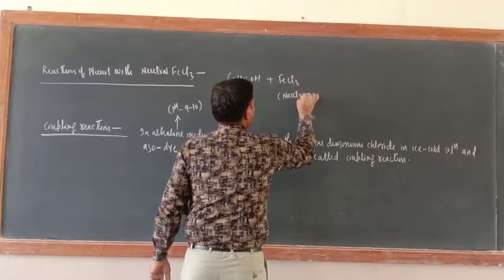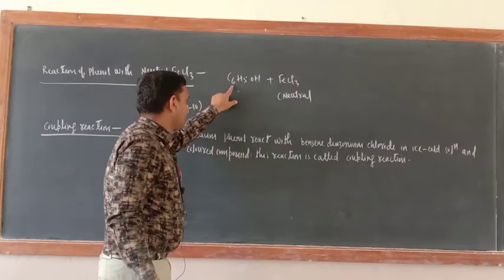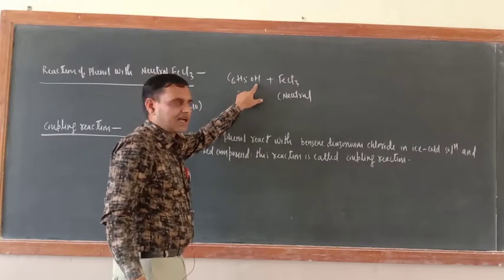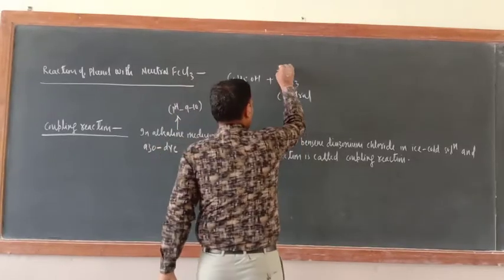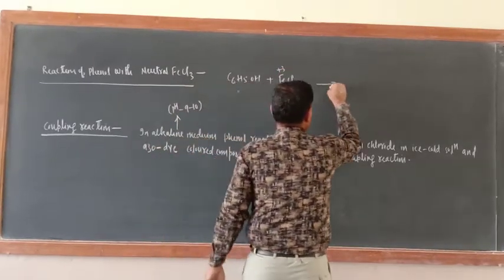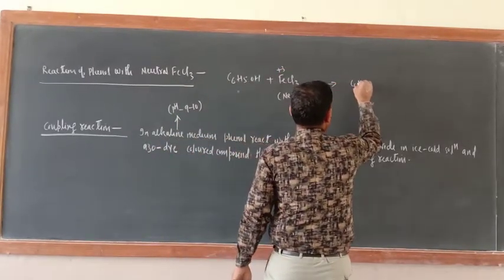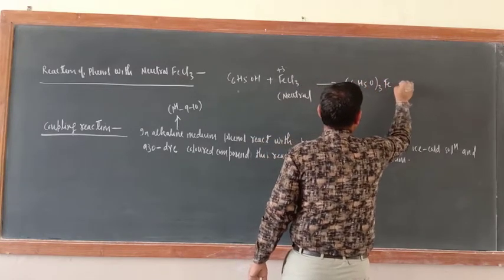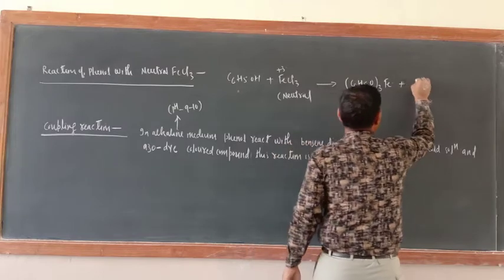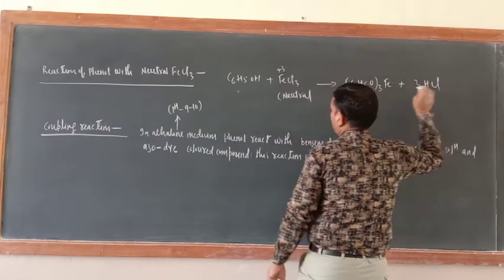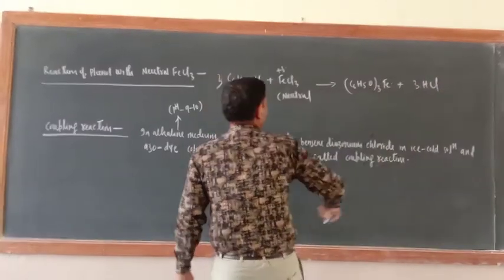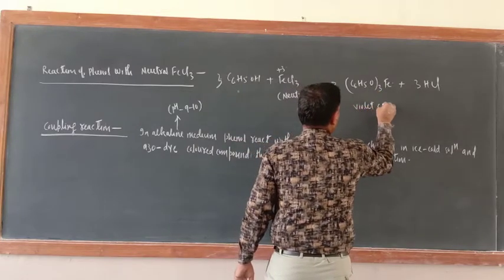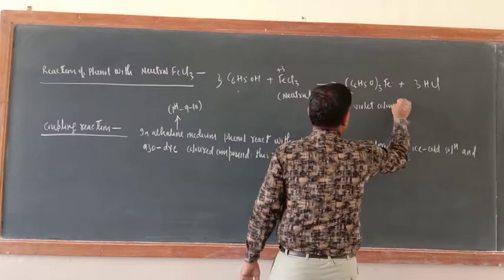Just see, if H has come out from the phenol, what is the name of that one? Phenoxide ion. And what is the valency of iron here? +3. Now just see the compound here: (C6H5O)3Fe plus 3HCl. Here also you have to take 3 molecules. This is a violet color compound.